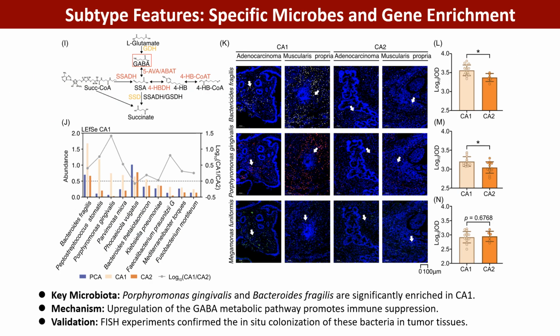Our analysis pinpointed several key pathogenic symbionts. In the CA1 subtype, P. gingivalis and B. fragilis are significantly enriched. Functional analysis revealed that these bacteria primarily contribute to the upregulated GABA metabolic pathway, which is known to mediate immune suppression and promote the proliferation of tumor cells. We also visually observed the abundant colonization of these bacteria in CA1 tumor tissues through FISH experiments. This suggests that microbes may interfere with host anti-tumor immunity through metabolic products.